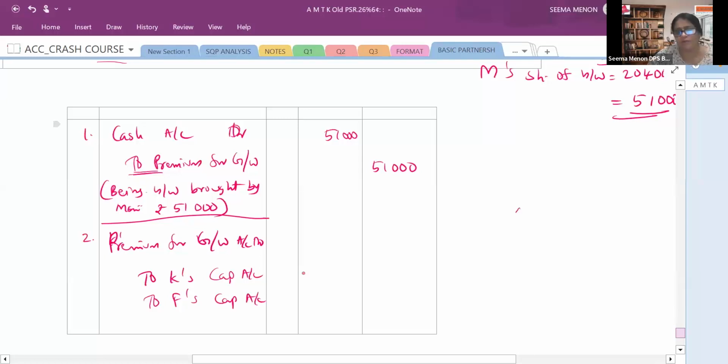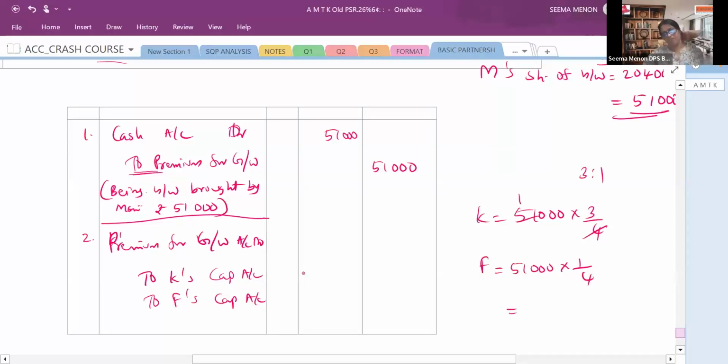Now it is to be distributed. 51,000 will be distributed in which ratio? 3:1 ratio. So for Kabir, 3/4, and for Farid, 51,000 into 1/4. Let's solve it. 1 4s are 4, then 11 comes, 2 4s are 8, remaining 3, 7 4s are 28, 5 4s are 20.